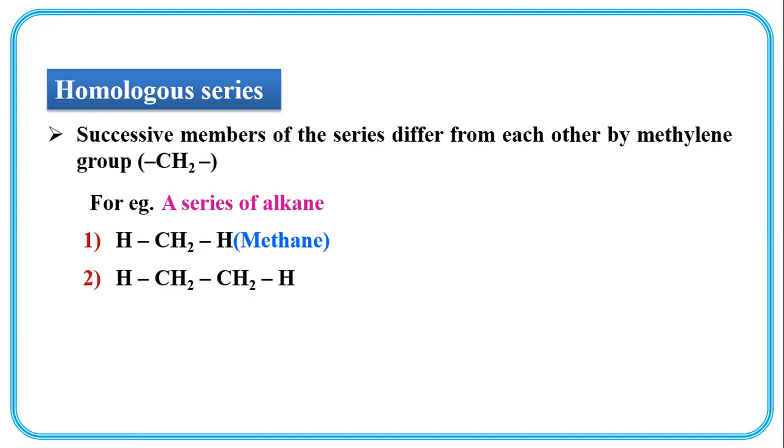Second, CH3 bond CH3. See, this is CH3 bond CH3, ethane.